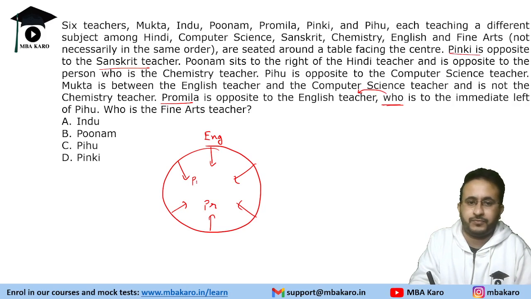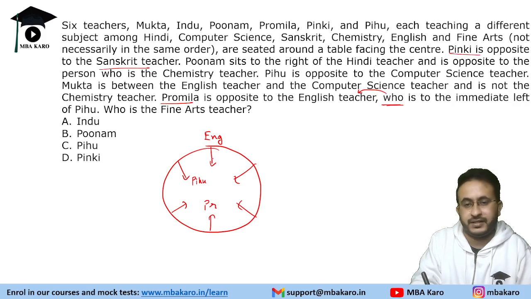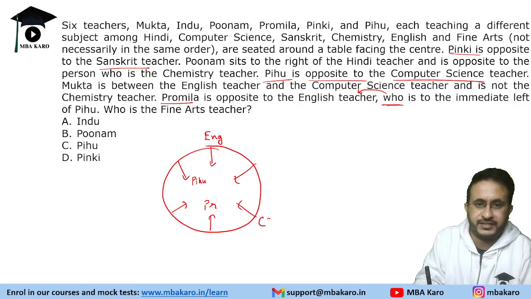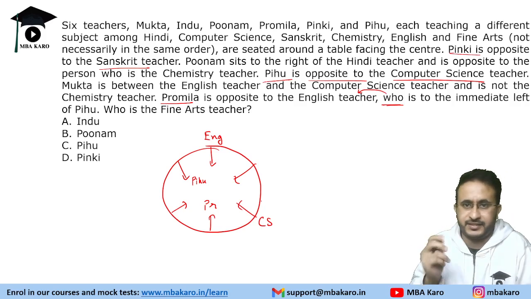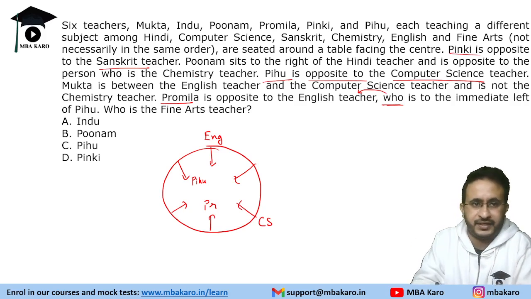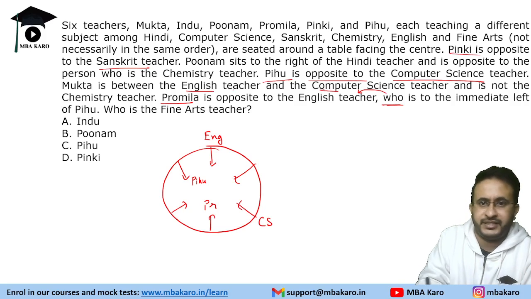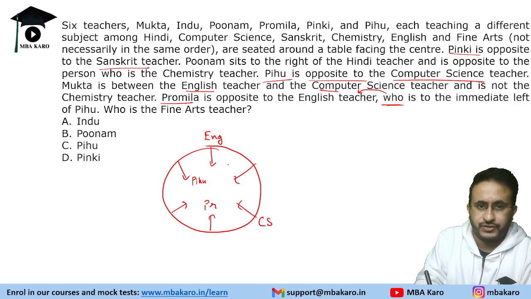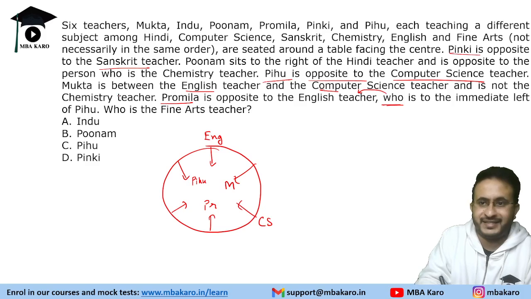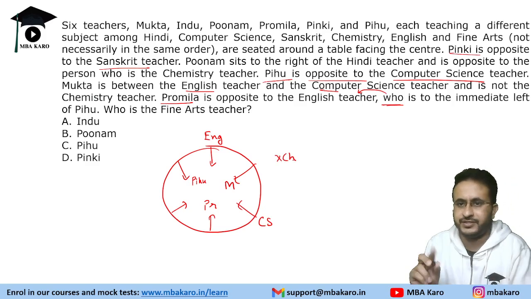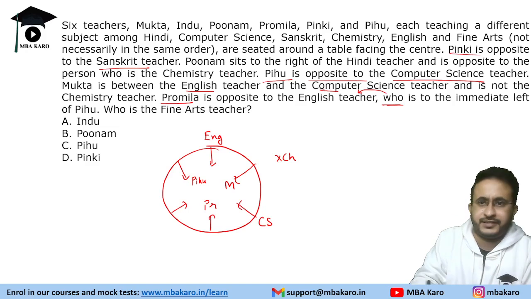So this should be Pihu, right? Now Pihu is opposite to the computer science teacher, so this is the computer science teacher. Now, is the computer science teacher mentioned anywhere else? Yes, we have the computer science teacher mentioned here. Mukta is between the English teacher and the computer science teacher. So this is Mukta, and she is not the chemistry teacher. Now we are left with these people.